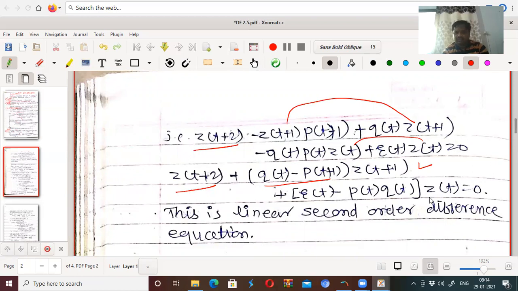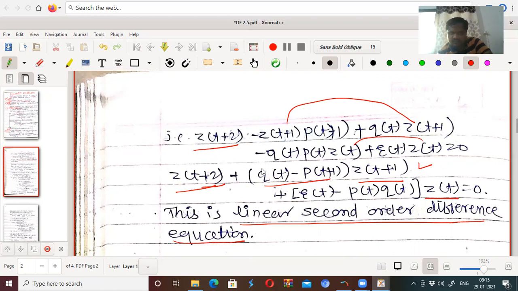Now what about this? Here z(t+1) and z(t+2) have variable coefficients, and the degree of the dependent variable, that is the function z, function in t, whose dependent variable is z, is one. So linearity occurs here. This is the second order linear difference equation, and we have many methods to solve such types of equations.